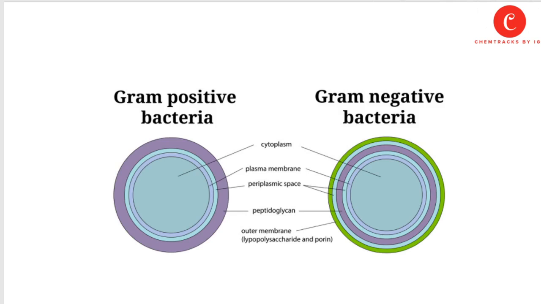So you can see in the case of gram-positive bacteria, the outer membrane is just violet or purple in color, while in gram-negative bacteria, the outer membrane contains lipopolysaccharides and porin.